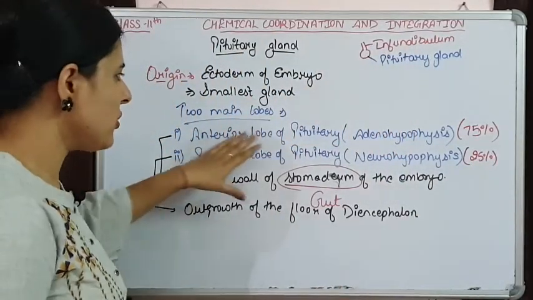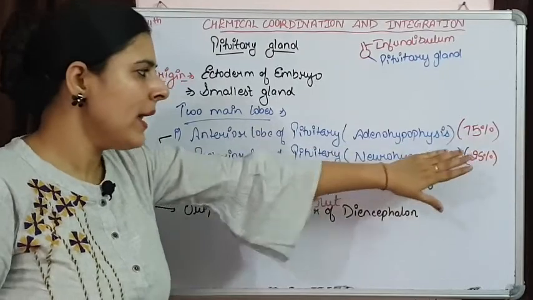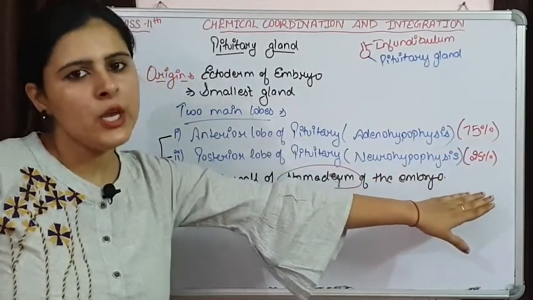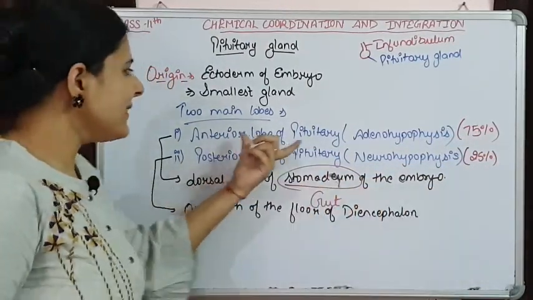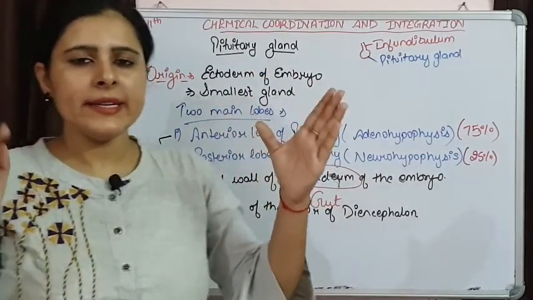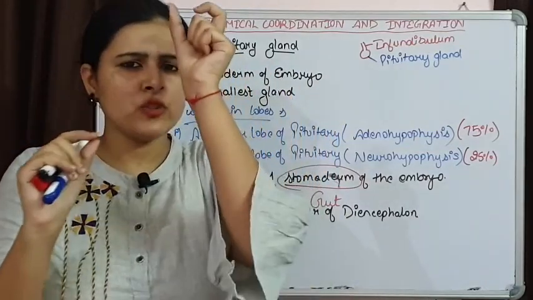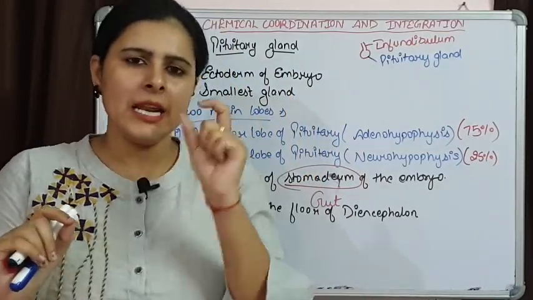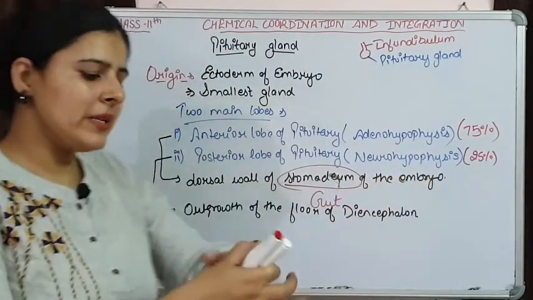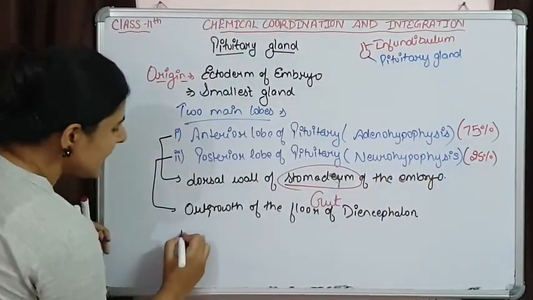So the major portion is covered by the anterior lobe and the lesser portion by the posterior lobe. The anterior lobe forms a small lobe between the anterior and posterior, that is part of the anterior lobe but is known as the intermediate lobe.